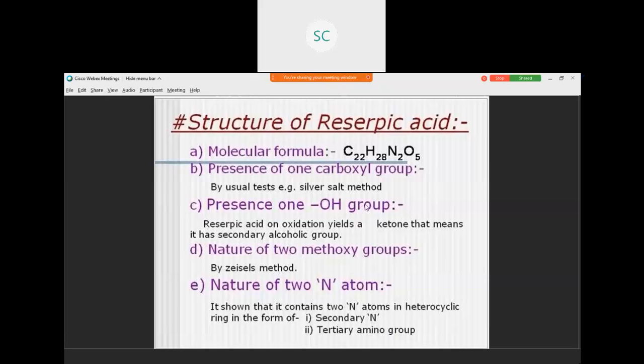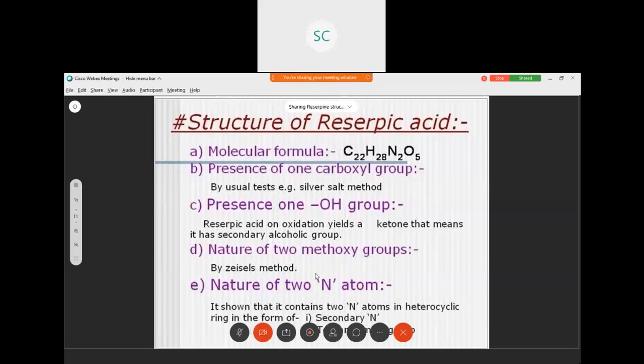Next one, nature of methoxy groups. Methoxy groups can be identified by the Zeisel method. Reserpic acid is treated with hydrogen iodide. It gives 2 moles of methyl iodide. So we understood two methoxy groups are present in reserpic acid.